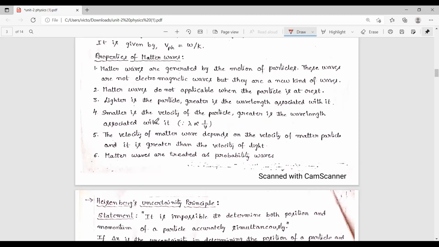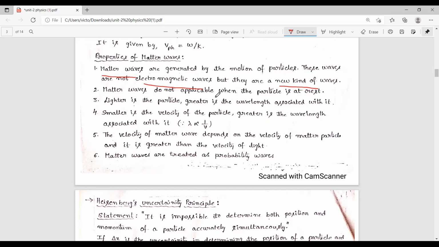So simply, matter waves are formed due to the motion of the particles. That means these are not electromagnetic waves. This is a very important point. Matter waves are quite different. They do not match electromagnetic waves, that means they are a new kind of waves.